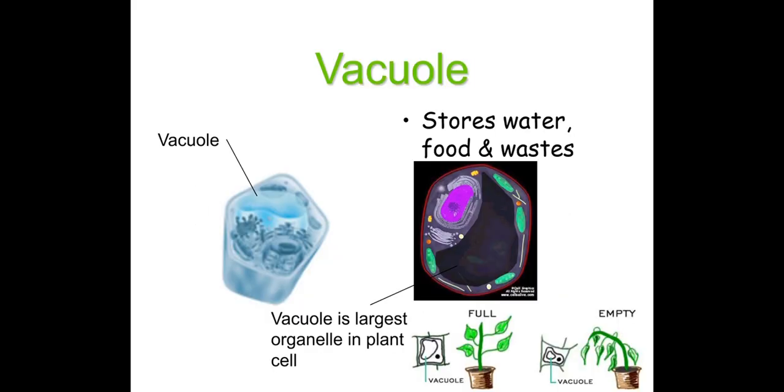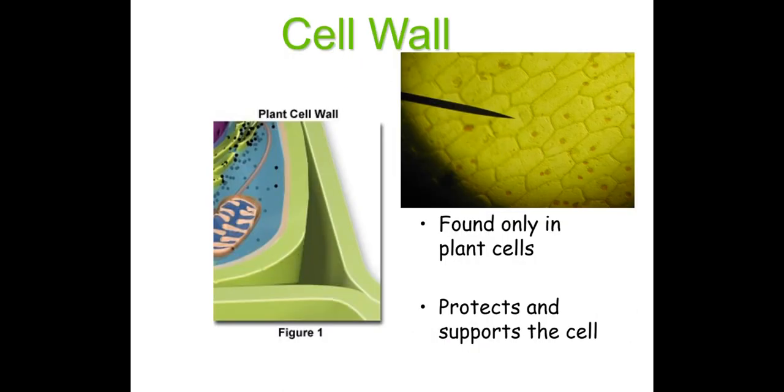Next organelle, that is vacuole. Vacuole stores water, food and waste. Vacuoles can be of different sizes. In a plant cell it is of large size and in an animal cell it is of small size. If a vacuole contains water, then the plant looks very young and fresh. If the vacuole loses water, the plant shrinks.